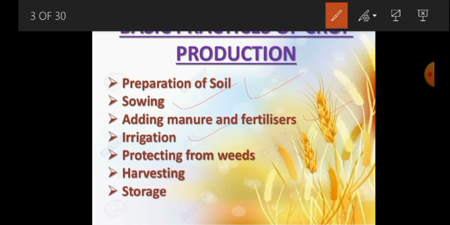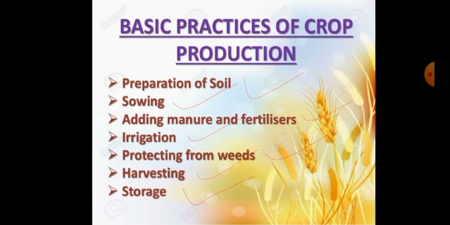Irrigation. Protecting from weeds. Harvesting. Finally, storage. So the main steps involved in the production of crops, or basic practices of crop production, are preparation of soil, sowing, adding manure and fertilizers, irrigation, protecting from weeds, harvesting and also storage.